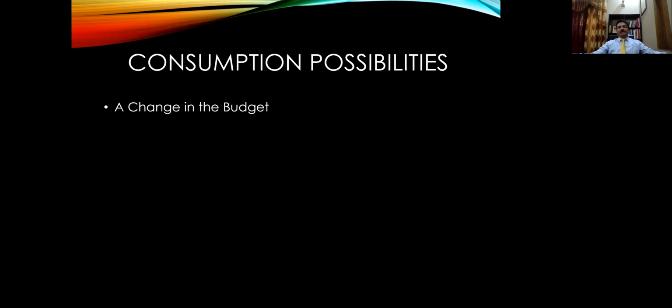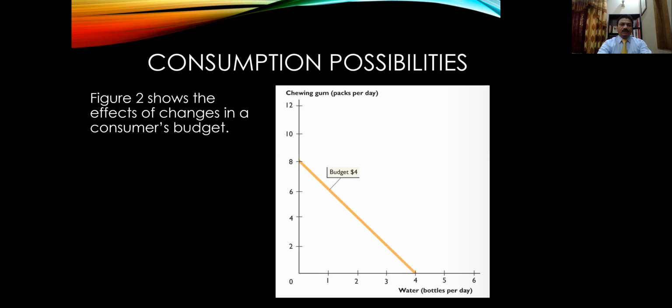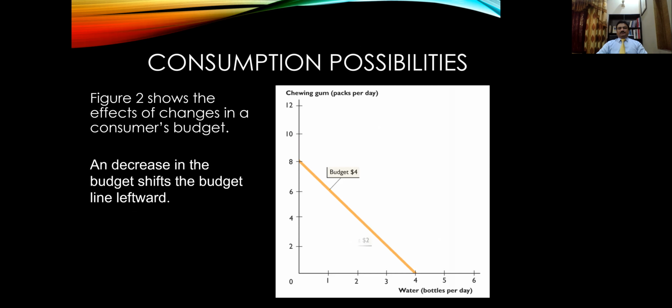So now we will discuss how the budget line changes. What are the factors which change the budget line? In the last example, on the last slide, we assumed that the budget of the consumer, which is $4 for Mr. John per day, is fixed. Now we assume that the budget of the consumer changes.